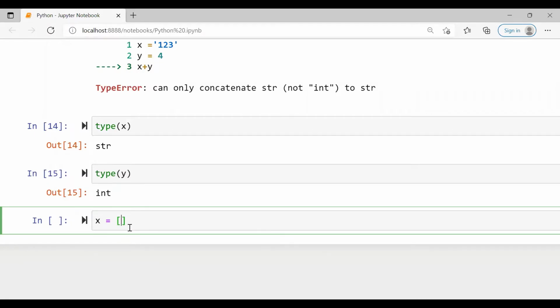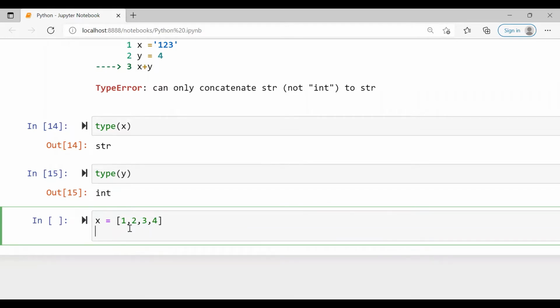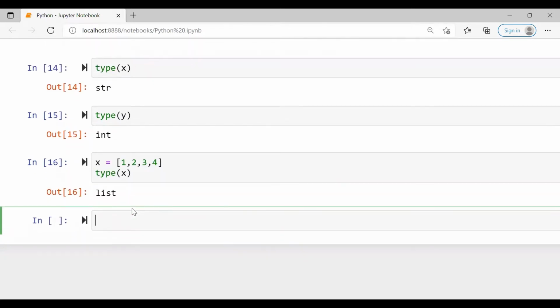You have to use square brackets. Items should be separated by commas, so 1, 2, 3, 4 are called items in the list, and they should be separated by commas and enclosed in square brackets. Now just check the type of x. Yes, it is a list.